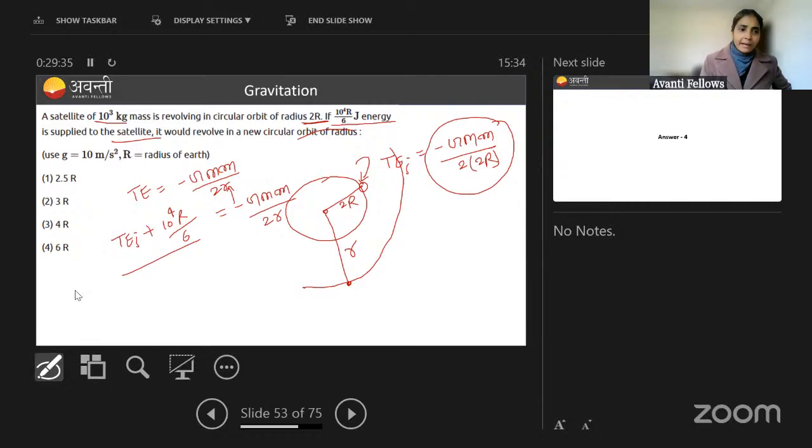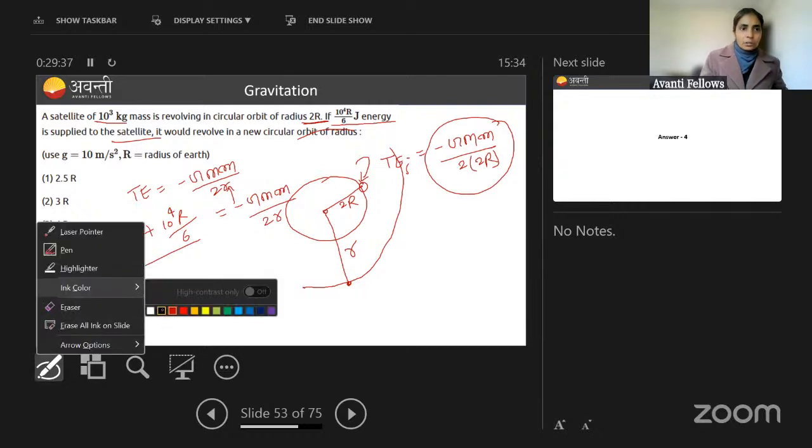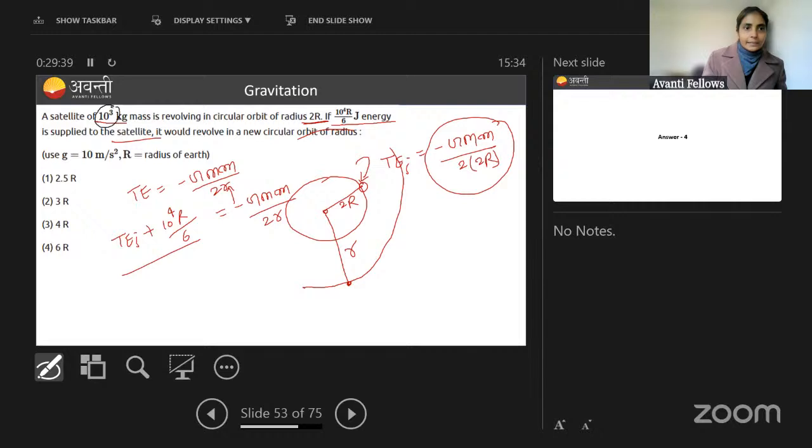But be very wise, because in our question the mass of the satellite is 10 to the power 3 kg. So 10 to the power 3 is small m, and here there is a 10 to the power 4 term. So 10 to the power 4 can be written as small m into small g, that is acceleration due to gravity, which is equal to GM by r square.